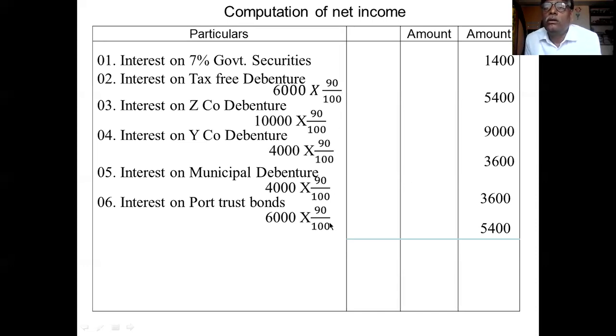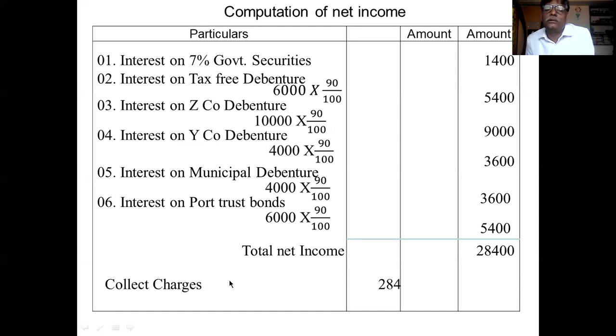90% is given to the investor. 10% of the total interest is given to the government on behalf of the assessee. That is called tax deducted at source. Okay, this is called net interest. So net income is 28,400. Total of this is 28,400. So this is the net. On this net, collection charges 1%. 1% of 28,400 is equal to 284. In this way, you have to calculate.